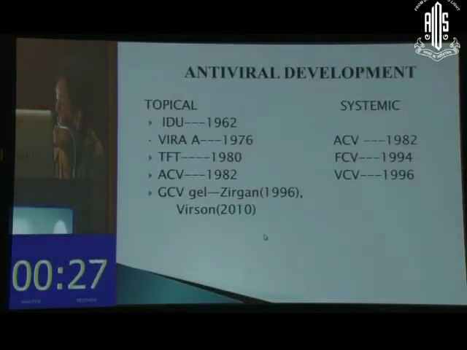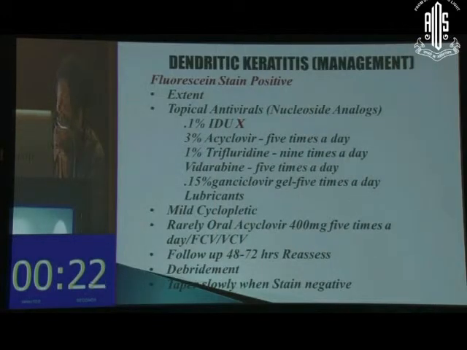Coming on to the management, these are the multiple acyclovir antivirals which have been developed. The dendritic keratitis we manage, fluorescein stain positive, note the extent. Important is to note the extent. You may take a picture, and the treatment choice is 3% acyclovir to be used 5 times a day, or 1% TFT 9 times a day. Nowadays we have 0.15% ganciclovir gel also available, which can be used 5 times a day, or now lately some people say 3 times a day. But this is in no way superior to 3% acyclovir.